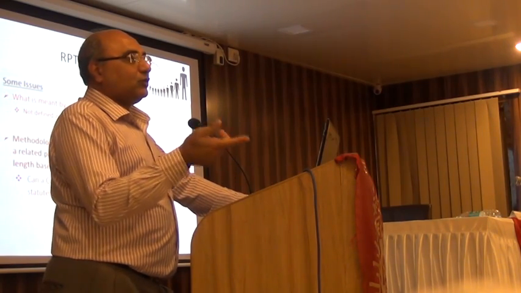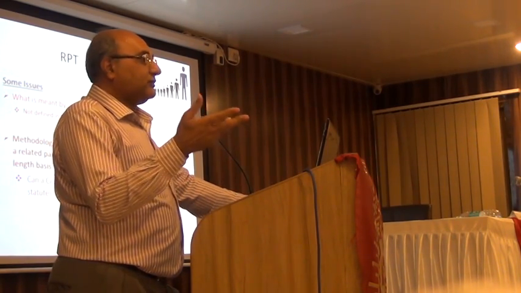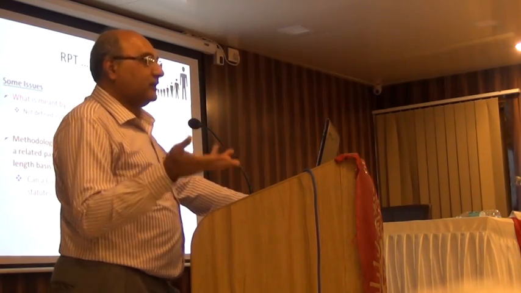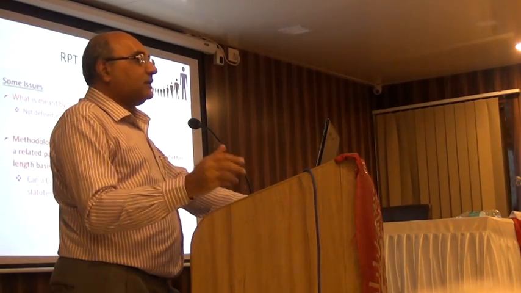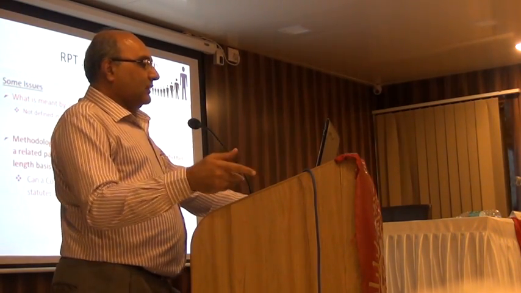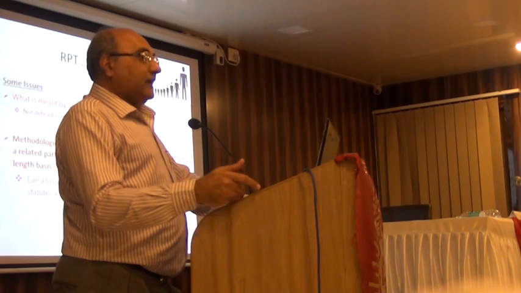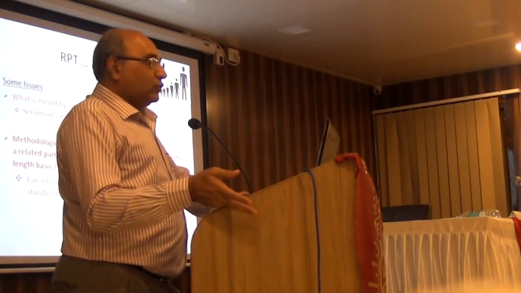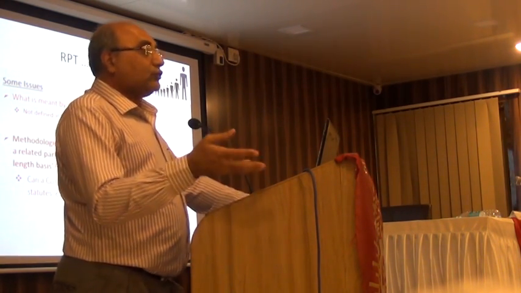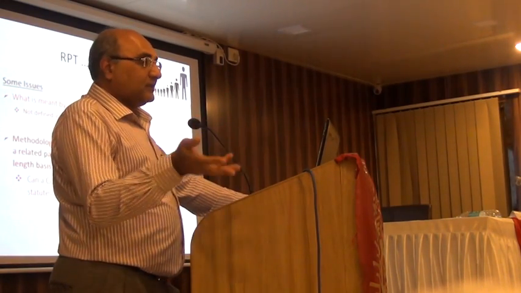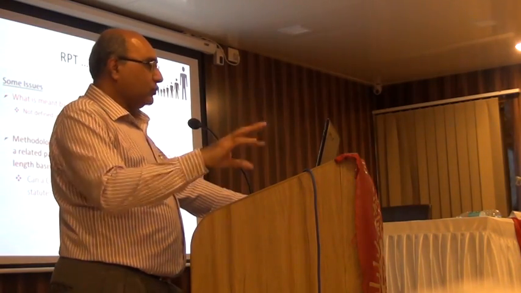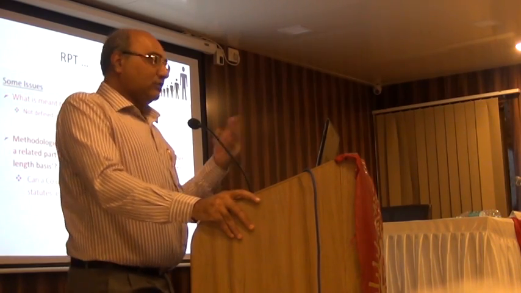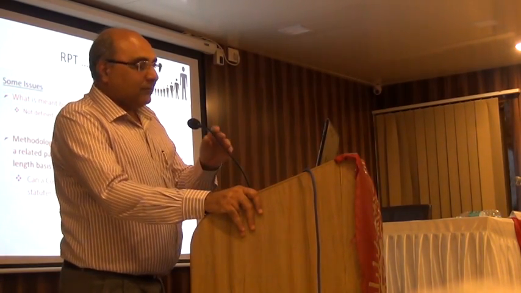Say for instance, if you are doing something which is in your memorandum of association, that is obviously in your ordinary course of business. You may do it for the first time, but if it is already there in your memorandum, it's the ordinary course of business. Unusual transactions which you carry out are normally not in the ordinary course of business. So you are normally never used to buying and selling shares, but if you undertake such a transaction in an unusual way, that will not be in the ordinary course of business. So there could be a lot of such pointers to decide whether it is in the ordinary course of business or not.